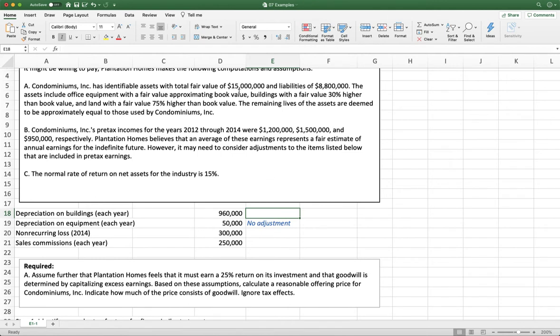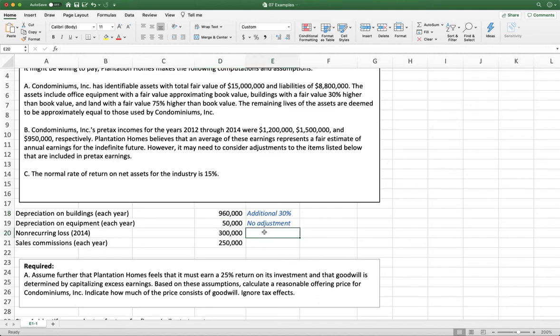They then tell us that buildings with a fair value 30% higher than book value were brought over. So these buildings right here, they're going to be grossed up by 30% when we merge these companies, if we do that. And so that means that our income that we're expecting would actually be lower by the additional depreciation that we're going to have to record. So that means we're going to need an additional 30% of this depreciation to take out of our forecast.